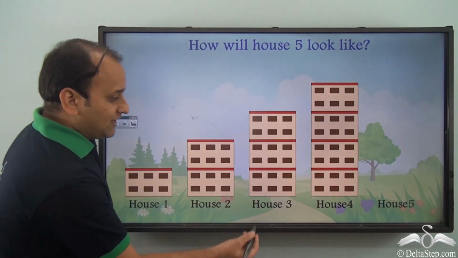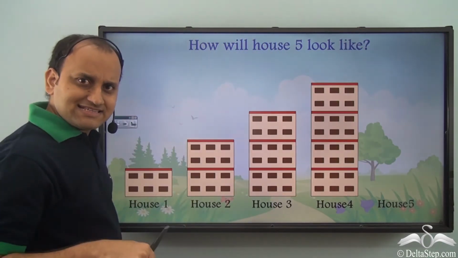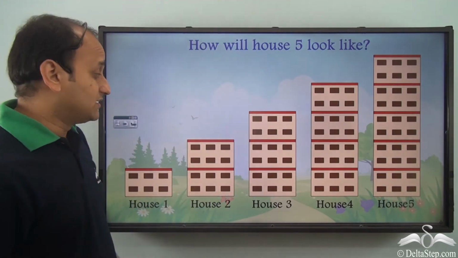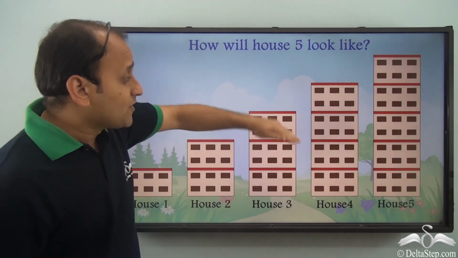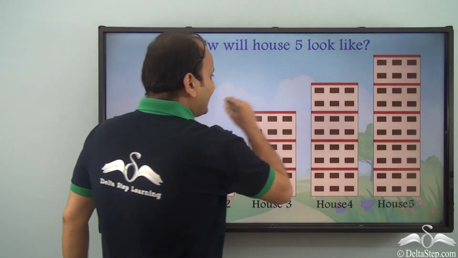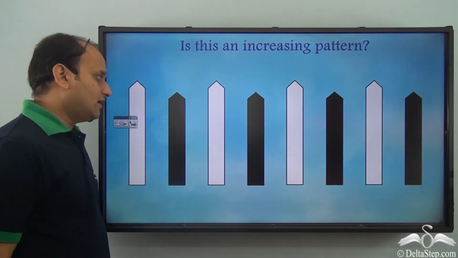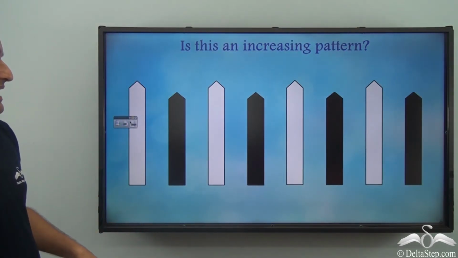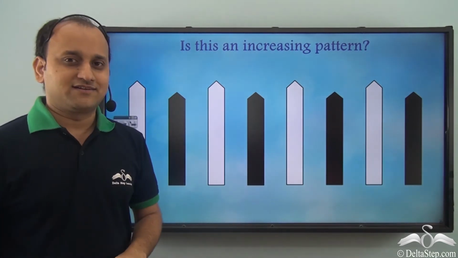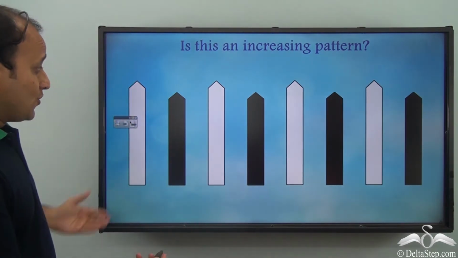Well, definitely house 5 will have 5 floors, isn't it? So this will be the next house in the pattern. So every time 1 floor is increasing, and this is showing an increasing pattern. Now can you tell me, is this an increasing pattern? What do you think? Well, the answer is no.